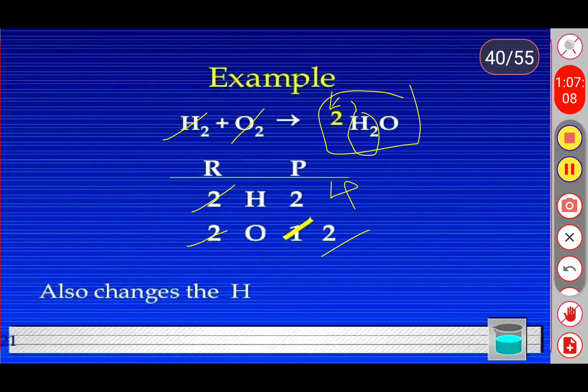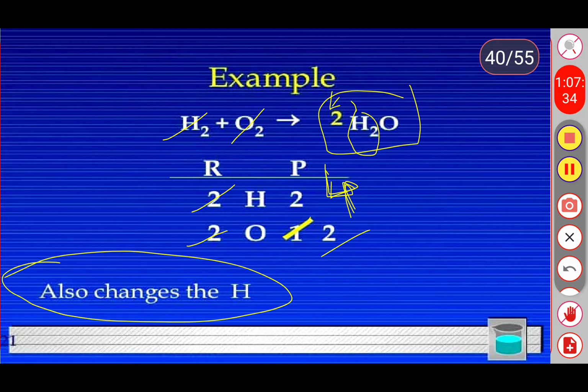So in total we have 4 hydrogen atoms and 2 oxygen. We are balancing the oxygen, but in balancing the oxygen we need to change one more, that is hydrogen. Here hydrogen will get unbalanced. We need to change the hydrogen.